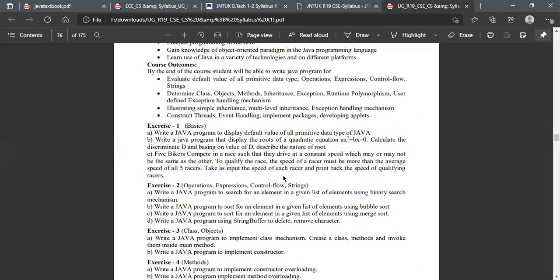After providing the bikers' speed, we are going to calculate the average speed of all these bikers. Just add each and everything and divide by 5. If a person's speed is more than that average, he is a winner, isn't it? The question is that one. They will ask such questions in companies, in the exam for recruitment point of view.